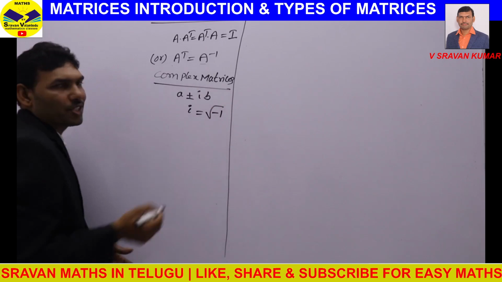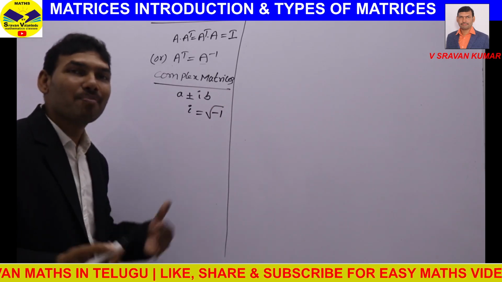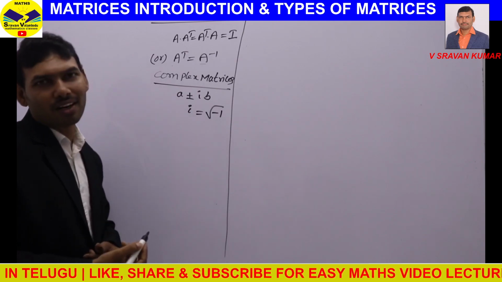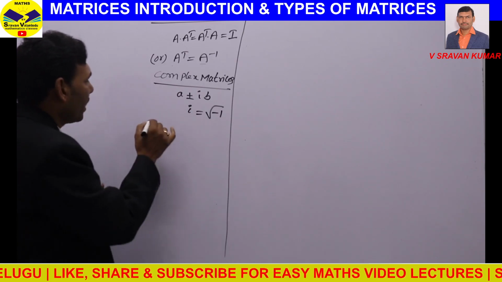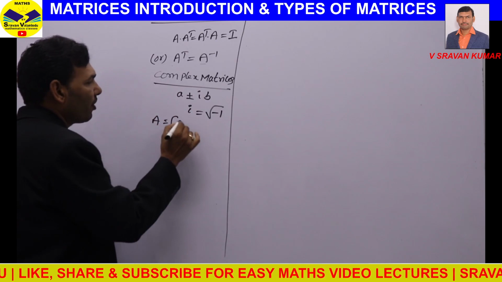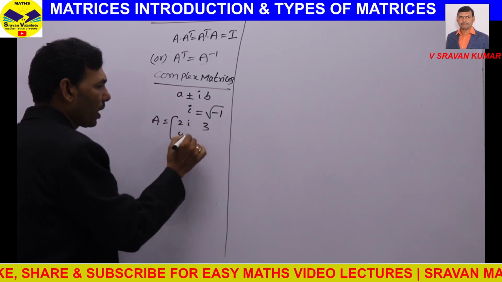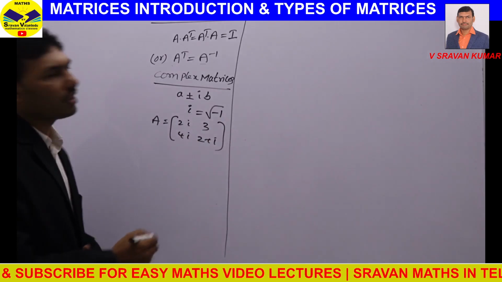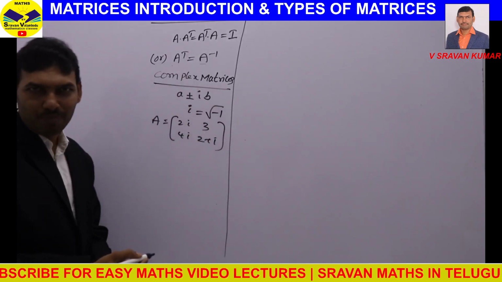Very simply, a matrix which has i we can call a complex matrix. For example, a matrix like this, 2i, 3, 4i, 2 plus i. Here you can find i. This type of matrices comes under complex matrices.